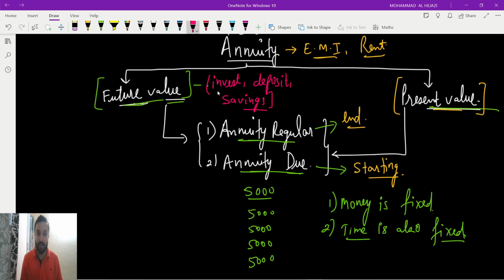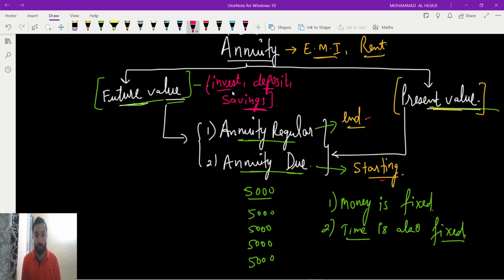If the word is like invest, deposit, savings, we'll get to know that we have to find a future value. After that, we will read whether we are paying at the end of every time period or at the starting of every time period.